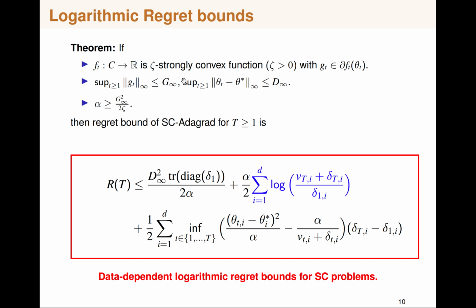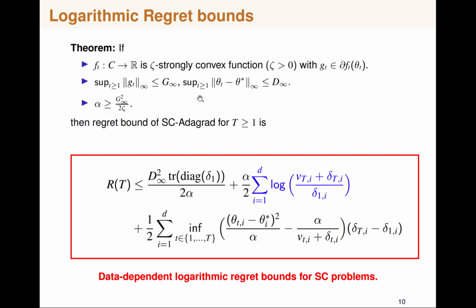So we enforce this kind of bound on the subgradient, which means the infinity norm of the subgradient is bounded for all the rounds. And here the infinity norm of the action minus the best possible action in hindsight is actually bounded.